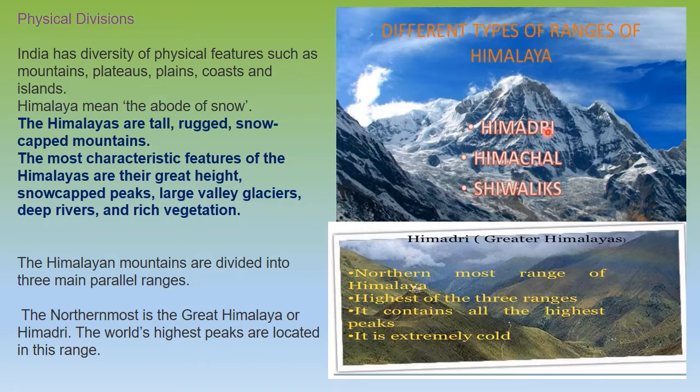Now Himadri is the northernmost range of the Himalayas. This is the highest of all three, and it contains almost all the highest peaks, and it is extremely cold. The presence of glaciers lies here. Second is Himachal, which has all the hill stations, and the third is the outer Himalayas, which is Shivalik. In your book only Shivalik is mentioned. So here they are the greater Himalayas, middle Himalayas, and outer Himalayas.